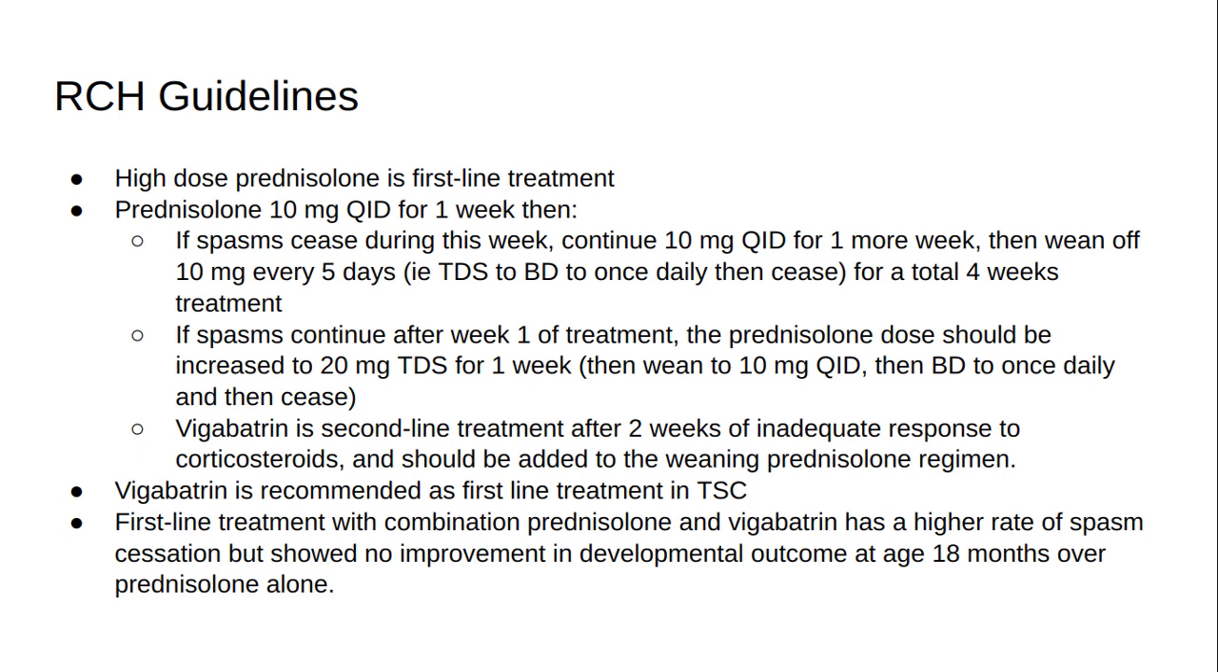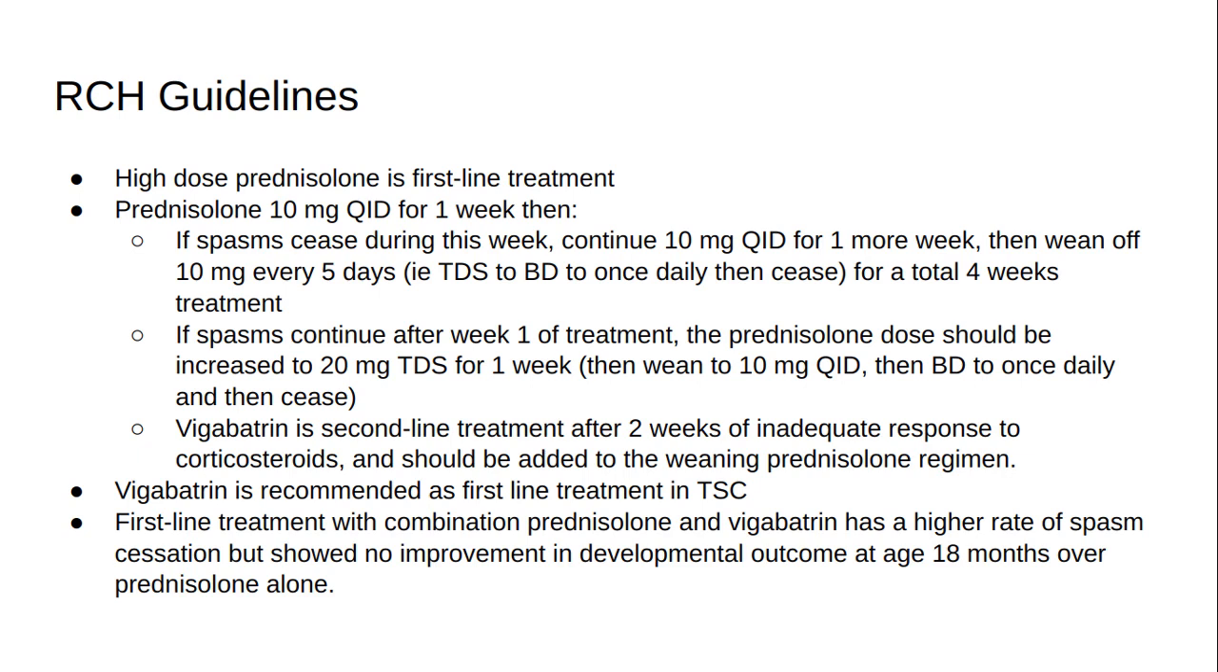High-dose prednisolone is the first-line treatment, except for tuberous sclerosis and treatable metabolic conditions. Prednisolone 10 mg QID for 1 week. If spasms cease during this week, continue 10 mg QID for 1 more week, then wean off 10 mg every 5 days, for example, TDS to BD to once daily then cease, for a total of 4 weeks of treatment. If spasms continue after week 1 of treatment, the prednisolone dose should be increased to 20 mg TDS for 1 week, then wean to 10 mg QID, then BD to once daily, and then cease.